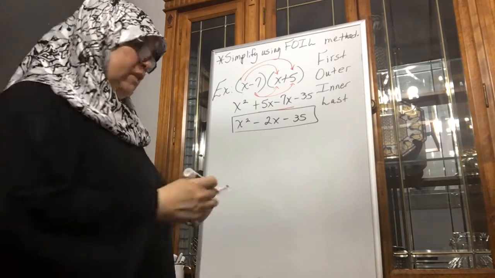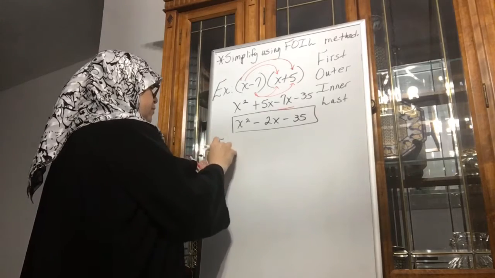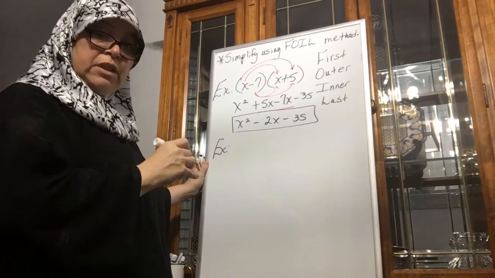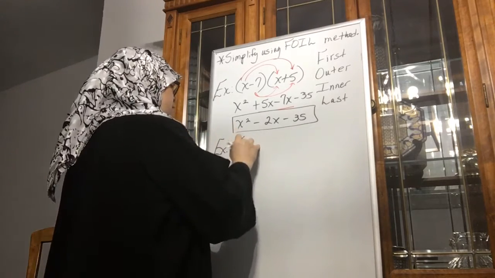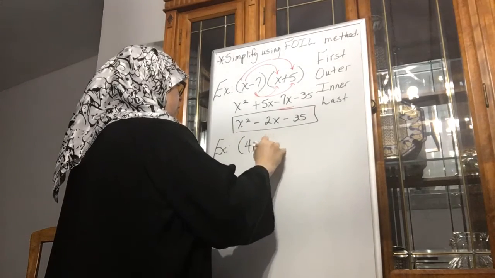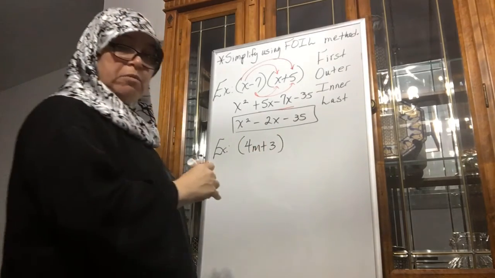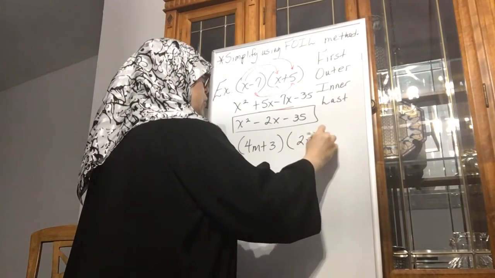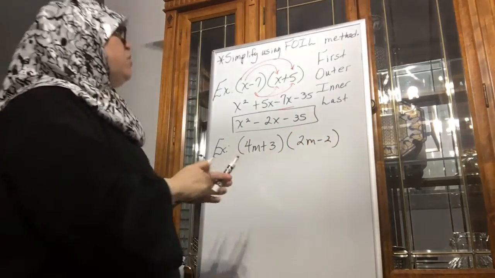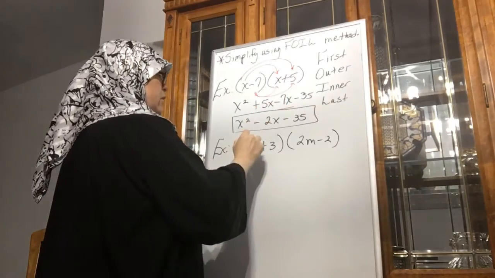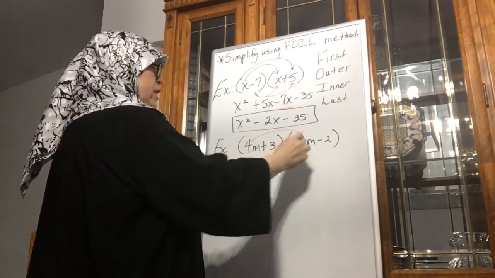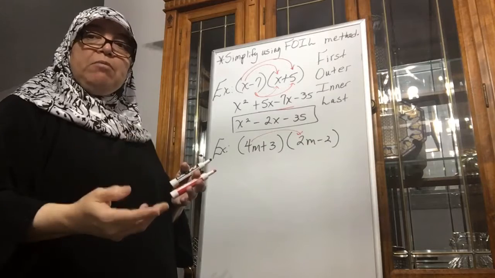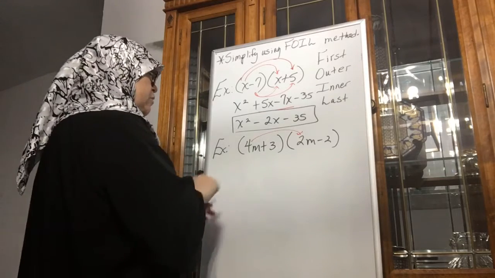Okay? So let's practice it again. The next expression is (4m plus 3) multiplied by (2m minus 2). So again, first: 4m times 2m is 8m squared.